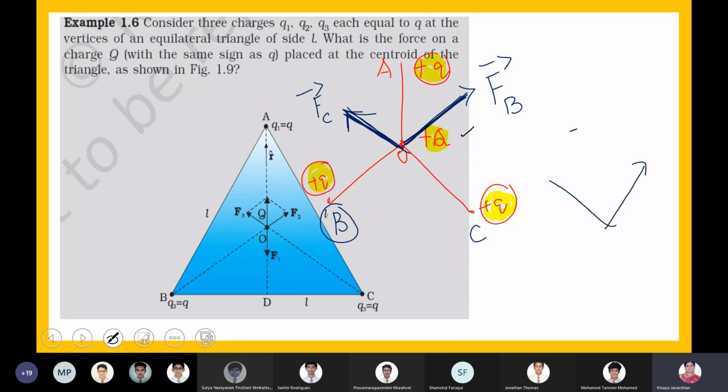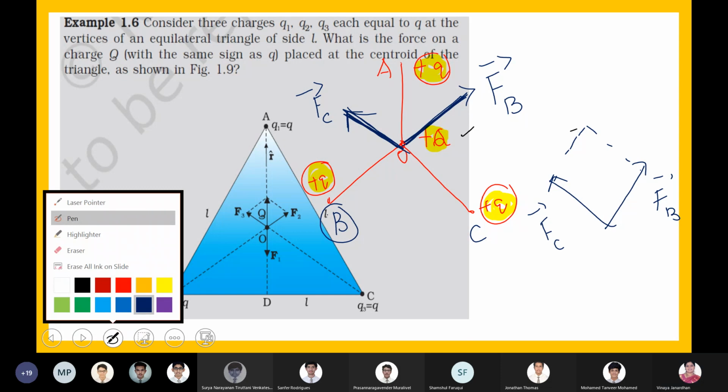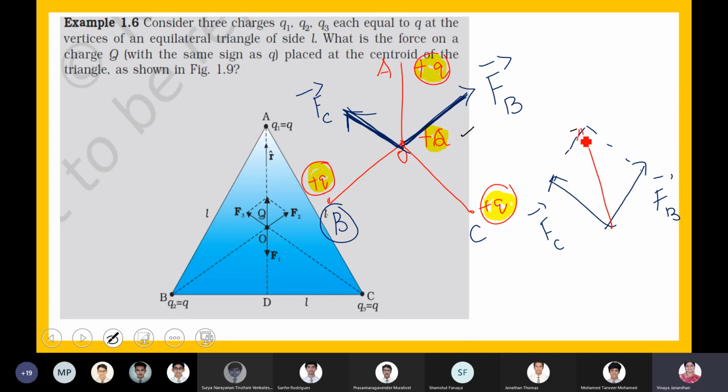Look at these two forces. This is FB vector and this is FC vector. Now where will the resultant act? It will act along the diagonal. Will it act along the diagonal? Correct? Boys, I'm talking about, are you getting confused? Boys, are you getting confused?